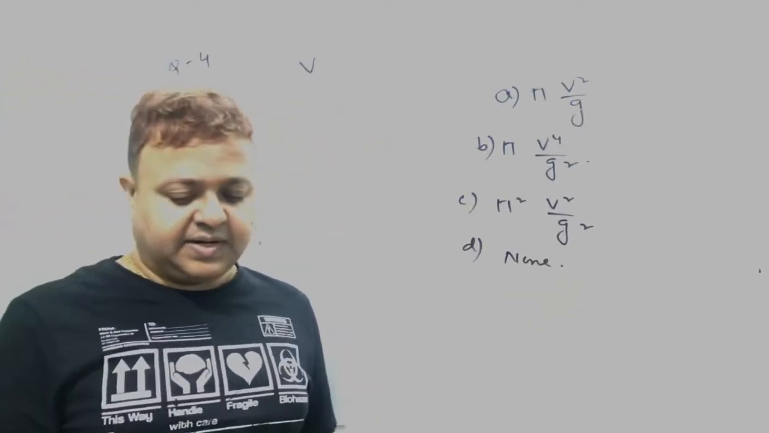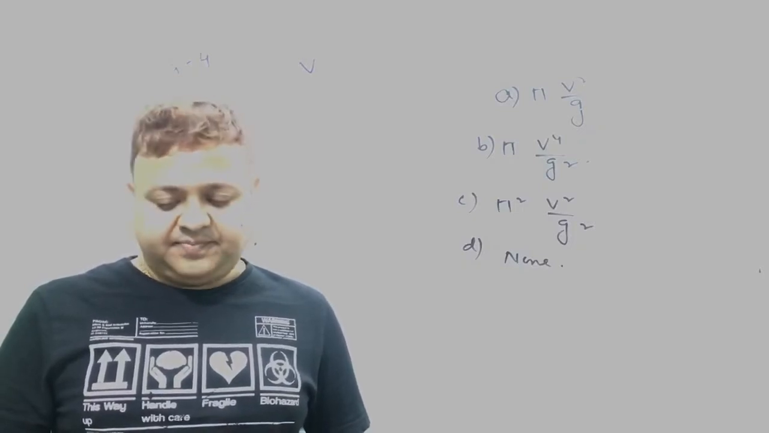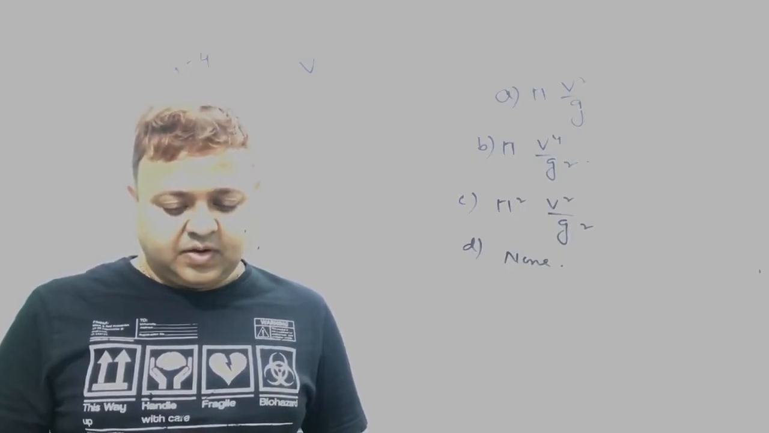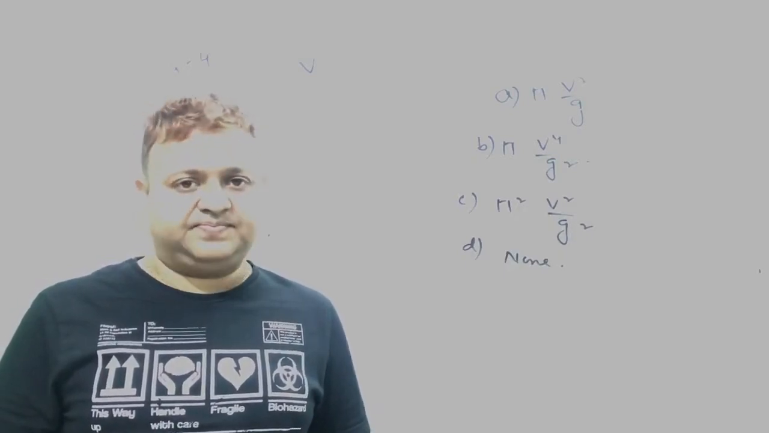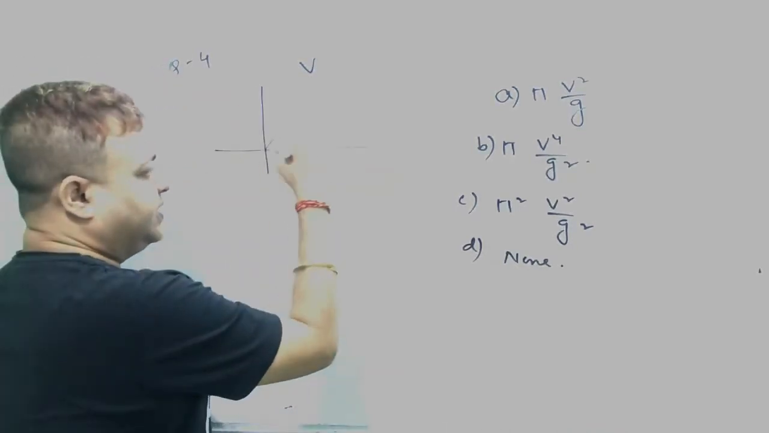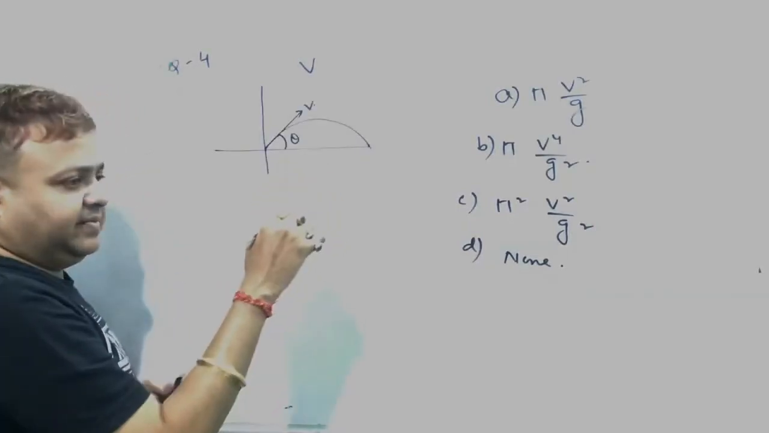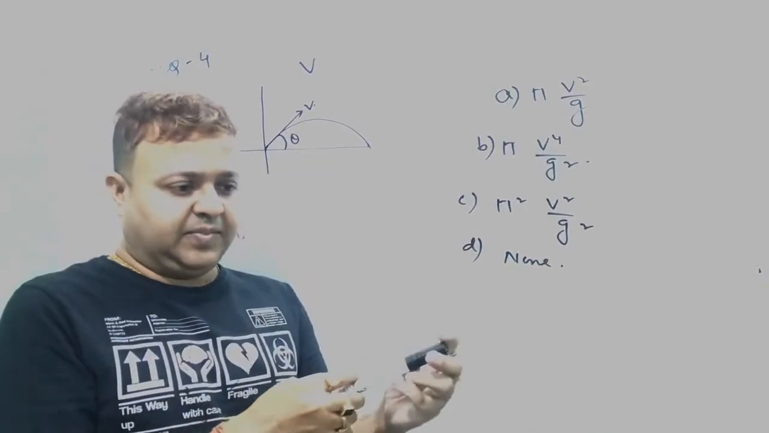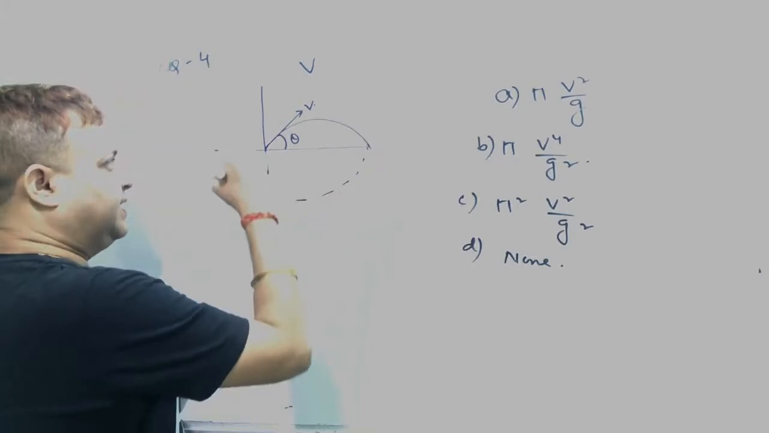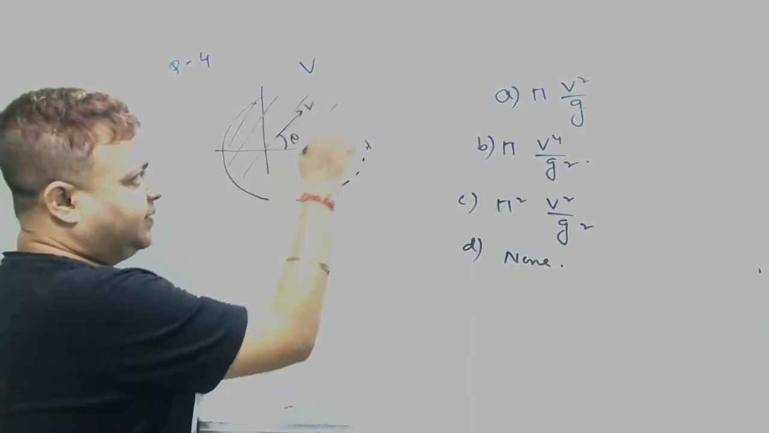Again, a large number of bullets are fired in all possible directions with the same speed v. What is the maximum area on the ground on which this bullet will spread? The bullet is fired with the speed of v at an angle of theta. It is firing in all possible directions, rotating through 360 degree angle. We have to find the maximum area covered by this bullet.